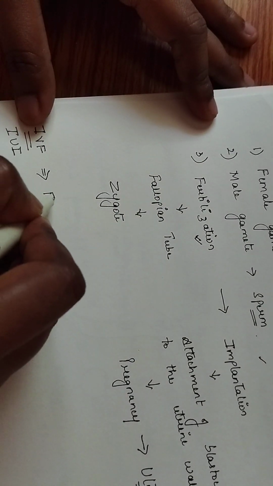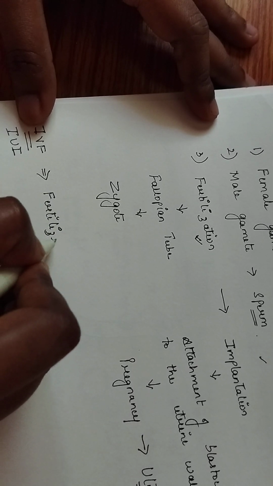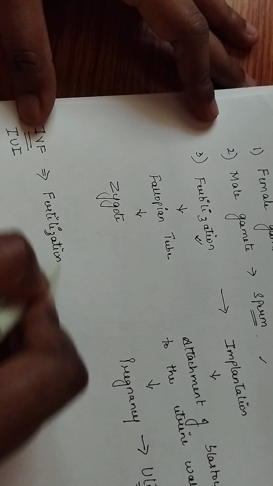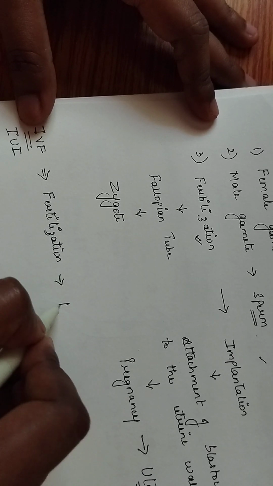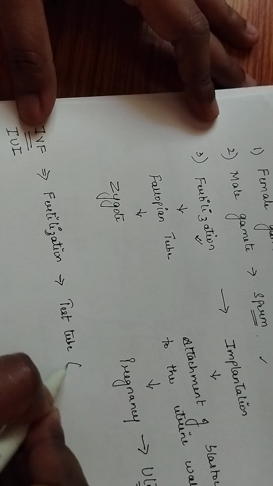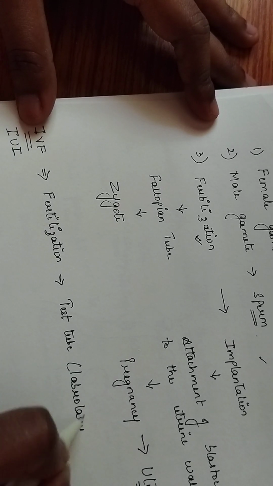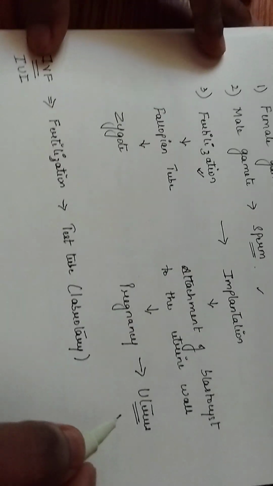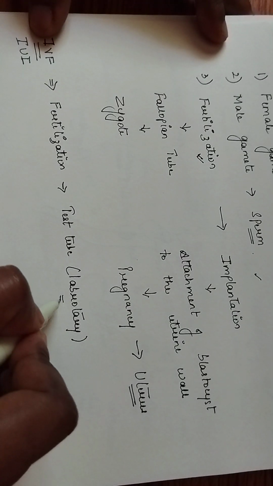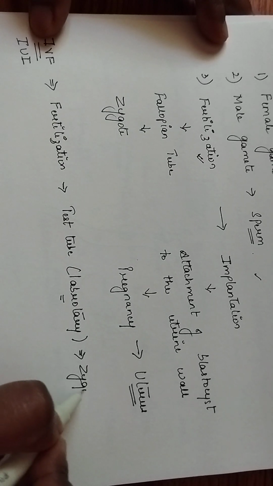The fertilization is happening inside the test tube in a laboratory. After the fertilization which happened inside the test tube, this will give us the zygote.